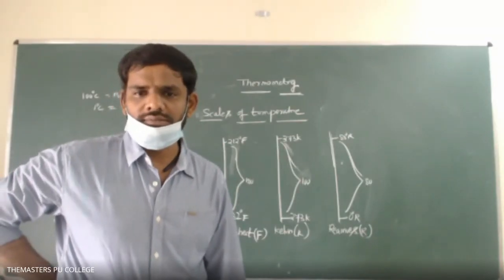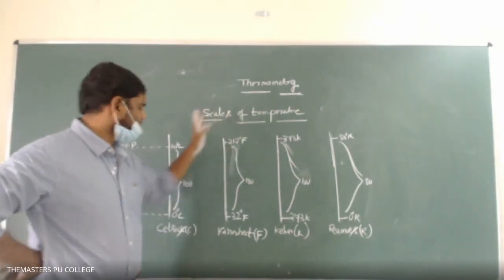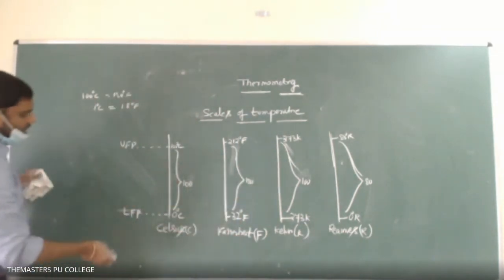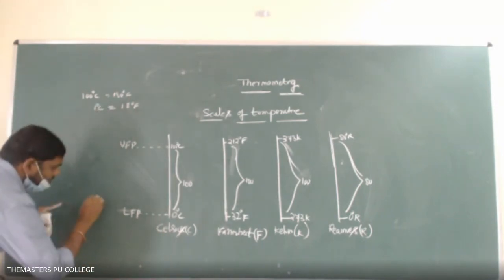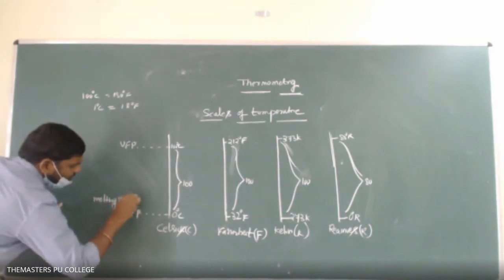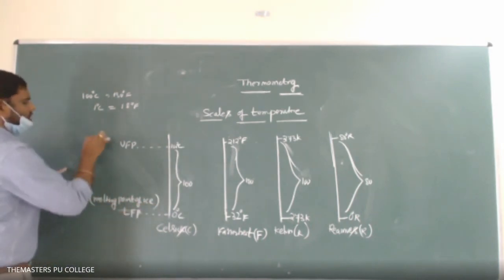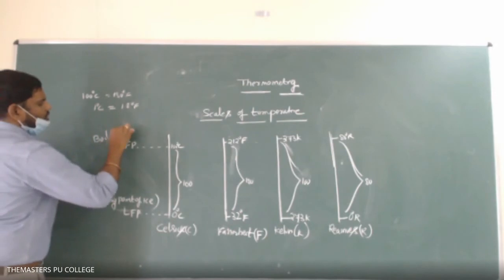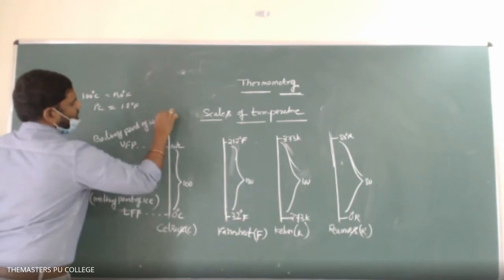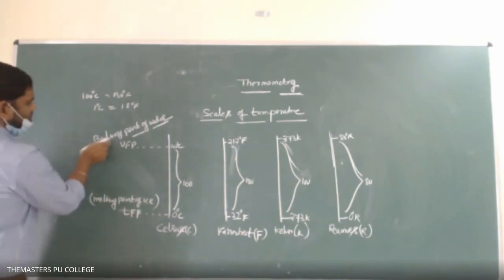Okay. So this is about the different scales of temperature, about the lower fixing point and upper fixing point. If you want, you can write: the lower fixing point is the melting point of ice, and the boiling point of water will be equivalent to the upper fixing point, so that we can call it.